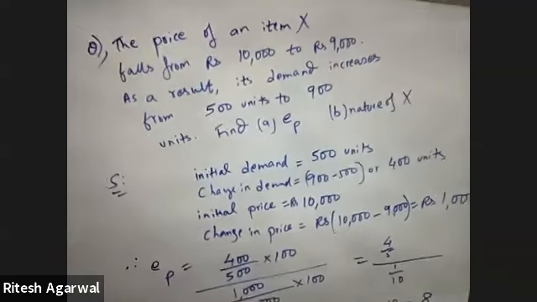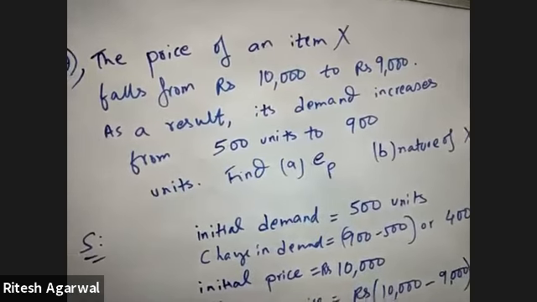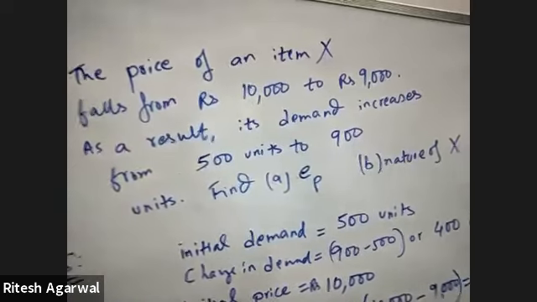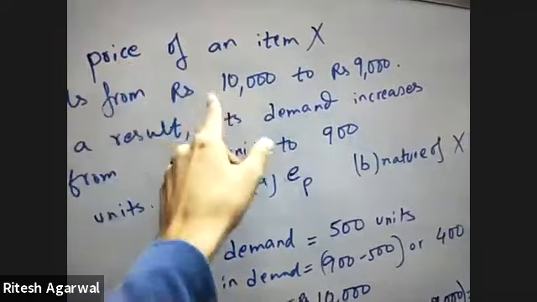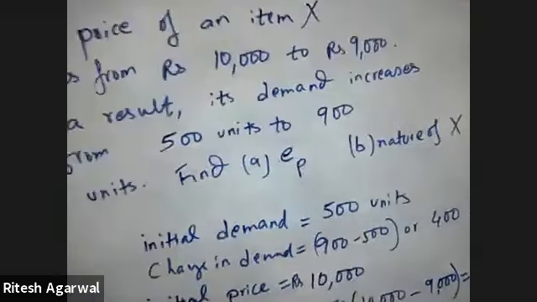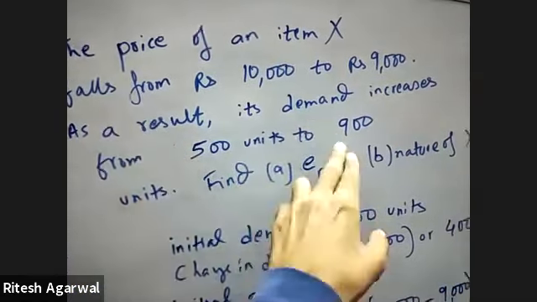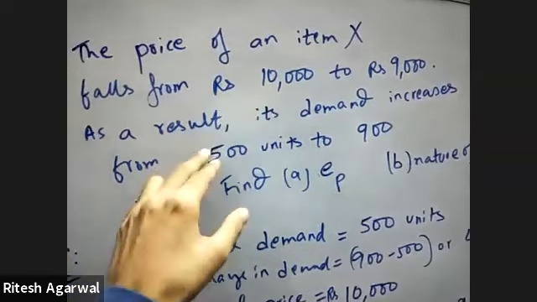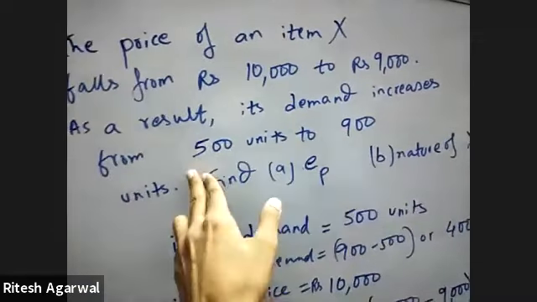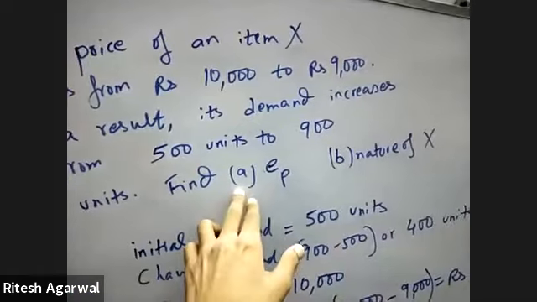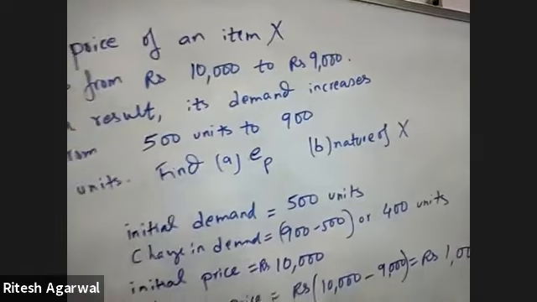Okay, so one more question. The price of an item X falls from rupees 10,000 to rupees 9,000. So this is the initial price, and from 10,000 it falls down to 9,000 rupees. As a result, its demand increases from 500 units to 900 units. You have to find A, the EP or price elasticity, and B, the nature of the product X. Solution.